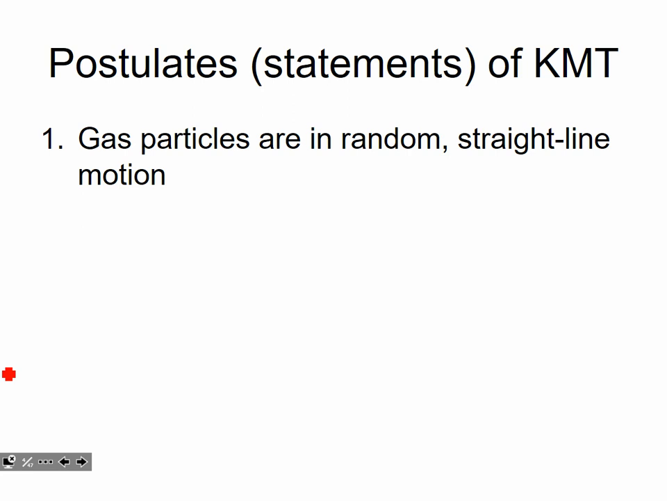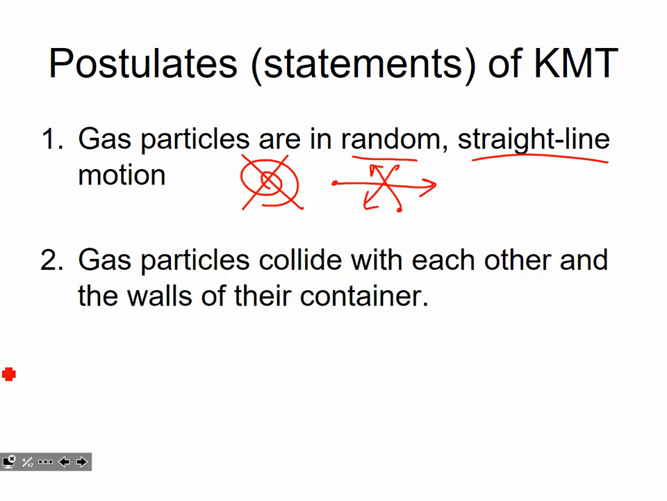So the first postulate of kinetic molecular theory is that gas particles are always in random straight line motion. So gas particles don't go around in circles. No, that's not what they do. They move in straight lines, and they're constantly moving, and it's random. So one particle might be going this way, another might be going that way, another another way, etc., etc.